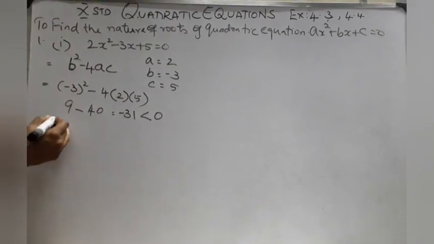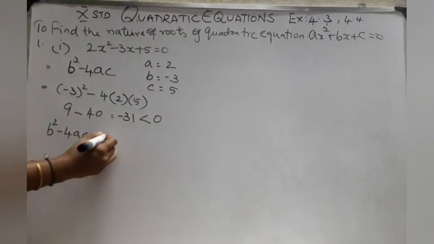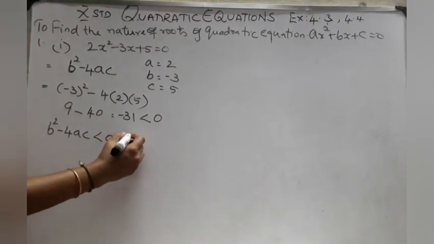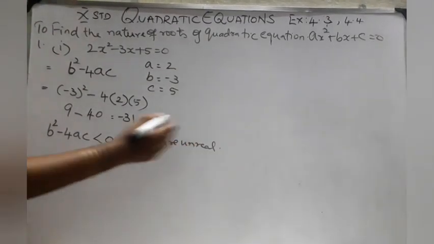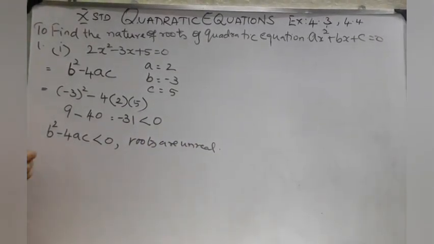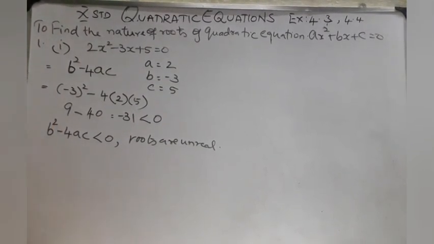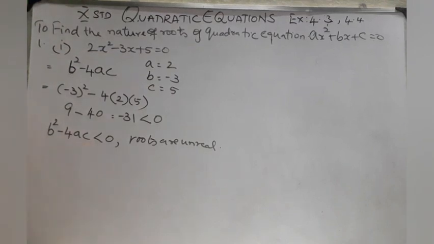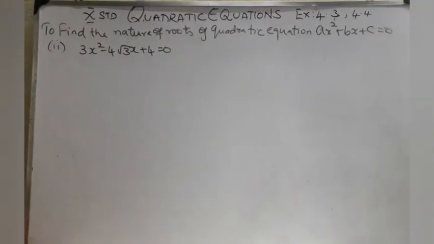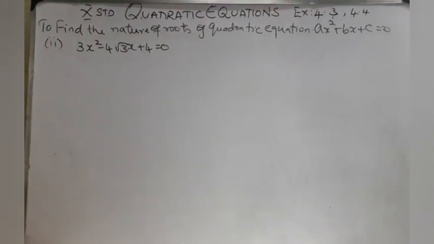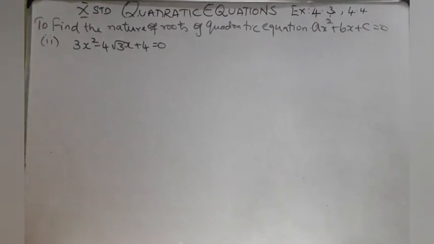So what is the condition? If b square minus 4ac, the discriminant, is less than 0, then the roots are unreal. So sometimes we can say no real roots exist, or roots are unreal or imaginary roots, we can say. In the previous sum, the roots do not exist. Now let's see the second sum.